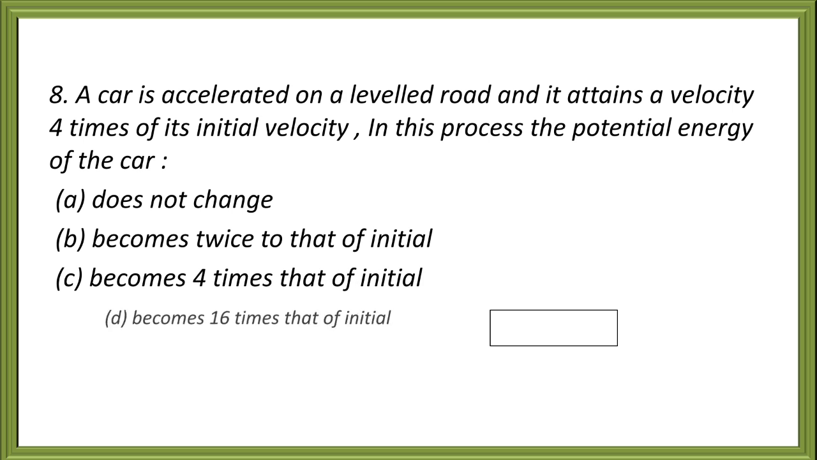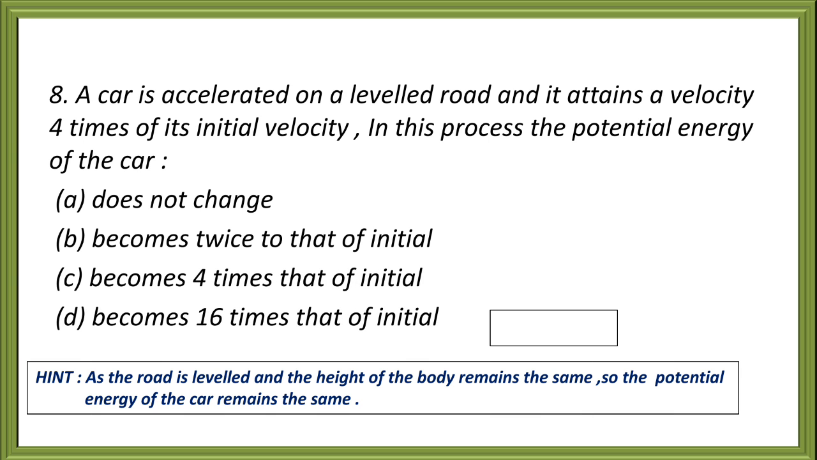Now question 8. A car is accelerated on a leveled road and it attains a velocity 4 times of its initial velocity. In this process, the potential energy of the car, option A, does not change. Option B becomes twice to that of initial. Option C becomes 4 times that of initial. Option D becomes 16 times that of initial. Here the correct answer is option A, does not change. You go through the hint given in the box.